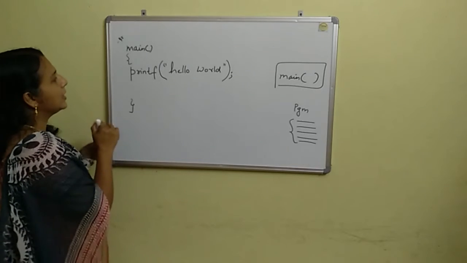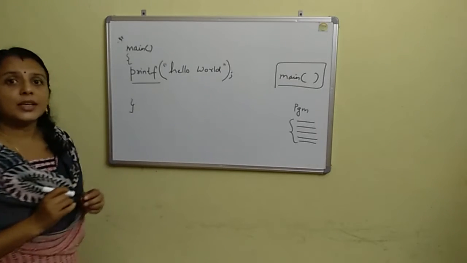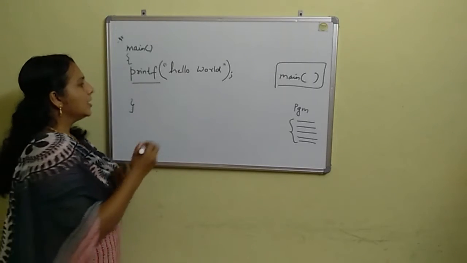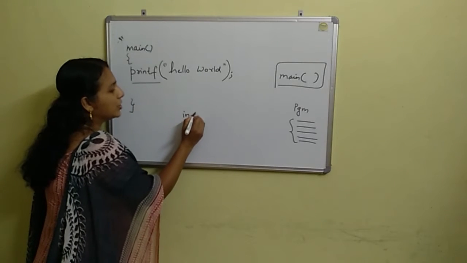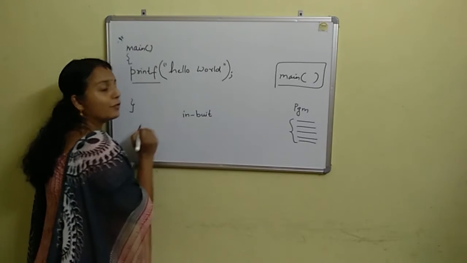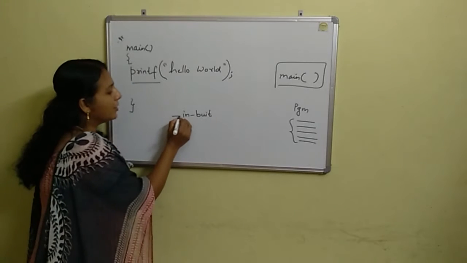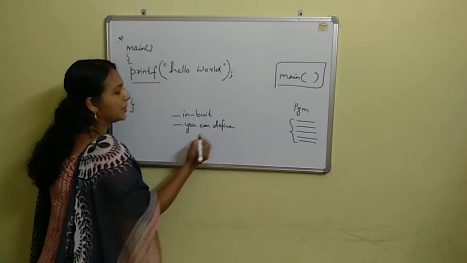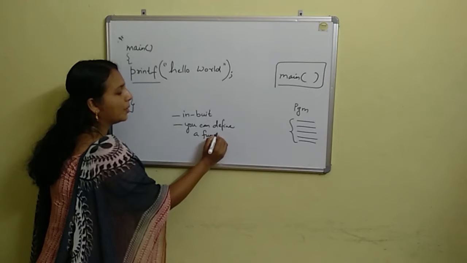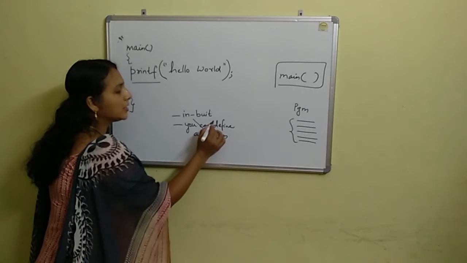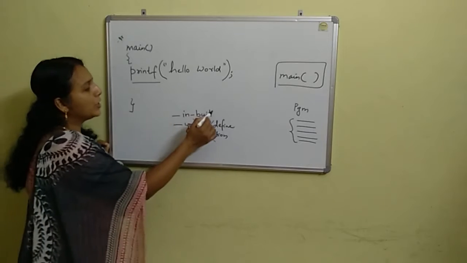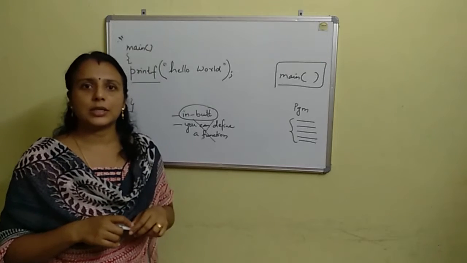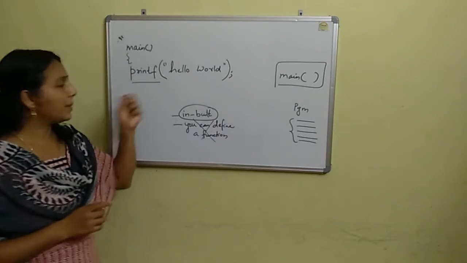Okay. So this printf function has a certain meaning. It has a certain task to do. And this printf function is an inbuilt function. Functions are of different types. Some functions are known as inbuilt functions, and some functions you can define by yourself according to your purpose. The second case we will see in the next classes. For the time being, understand there are certain functions known as inbuilt functions, and an example of an inbuilt function is this printf function.